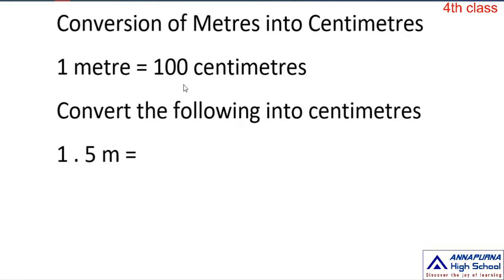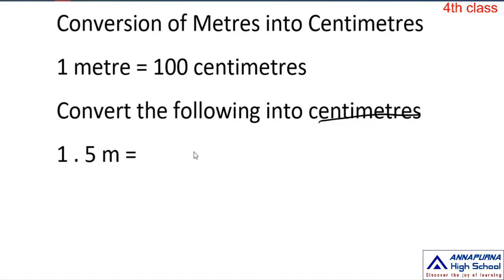Conversion of meters into centimeters. 1 meter is equal to how much? 100 centimeters. The sum is: convert the following into centimeters. So 5 meters, you have to convert 5 meters into centimeters.